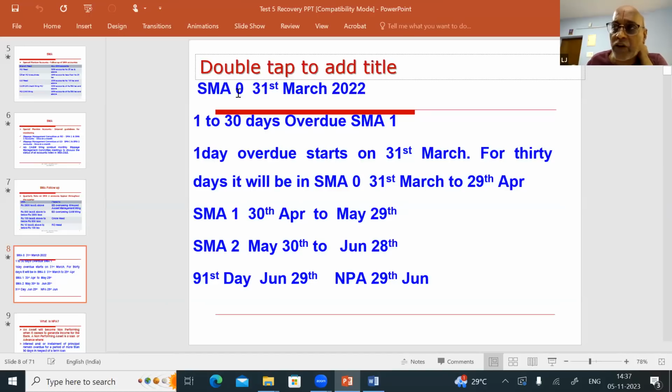It will not be from 6th November. From today itself, it will be called SMA 0. So the 90 days or 91 days will start from today.